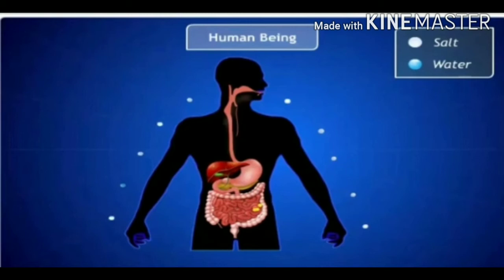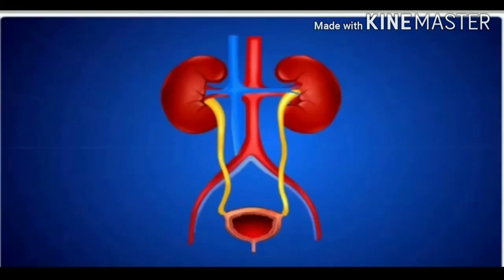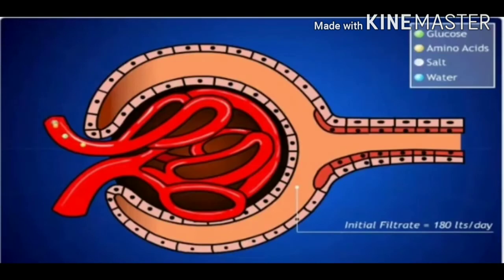In this way, the kidney serves as a water conserving organ. After reabsorption from 180 liters of filtrate in the kidney, only 1 to 2 liters of urine is produced.